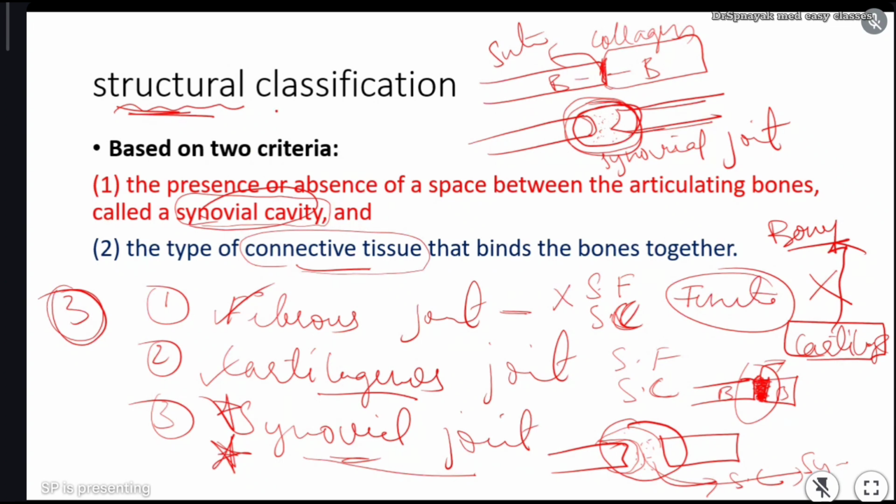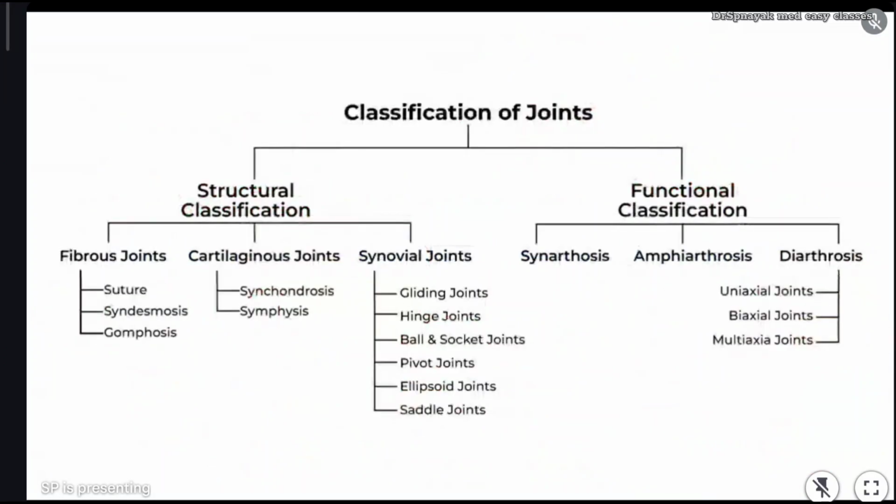You have to remember. So on the structural classification, based on the presence or absence of synovial cavity and based on the presence or absence of connective tissue, joints are classified into fibrous joint, cartilaginous joint, and synovial joint. So now see, this is total classification of joints. So we were discussing about structural classification. In structural classification, we have fibrous joints, cartilaginous joints, and synovial joints. In synovial joints, further synovial joints are again classified into 6 types. In that, we have gliding joints, hinge joints, ball and socket joint, pivot joint, ellipsoid joints, and saddle joints.